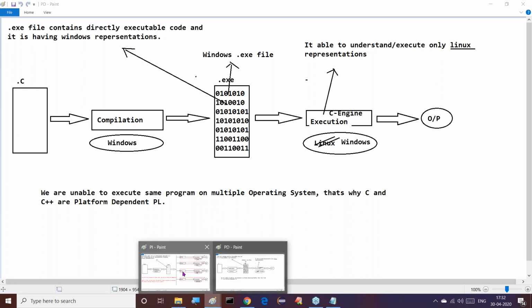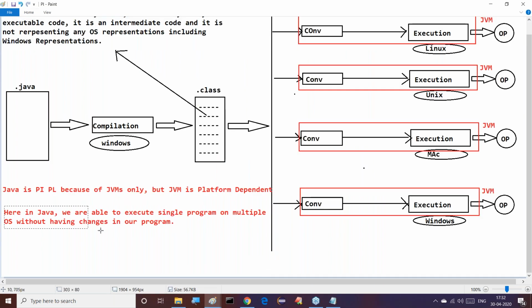But in the case of Java, what was the conclusion I've given? Now observe this clearly. Here in Java, we are able to execute a single program on multiple operating systems without having changes in our program. So this Java is like which one? A platform independent programming language. The same conclusion I'm going to take in the case of Python.